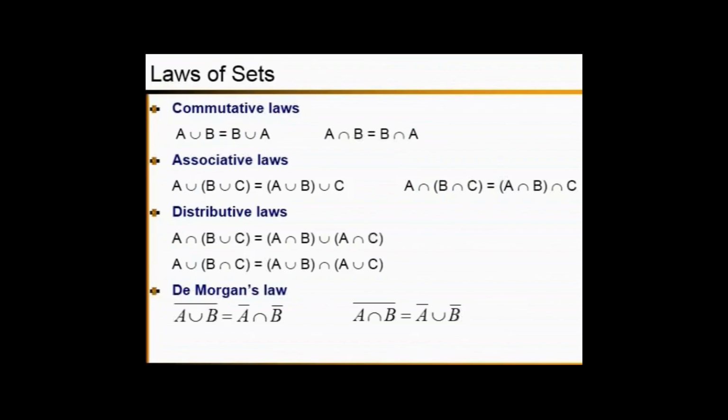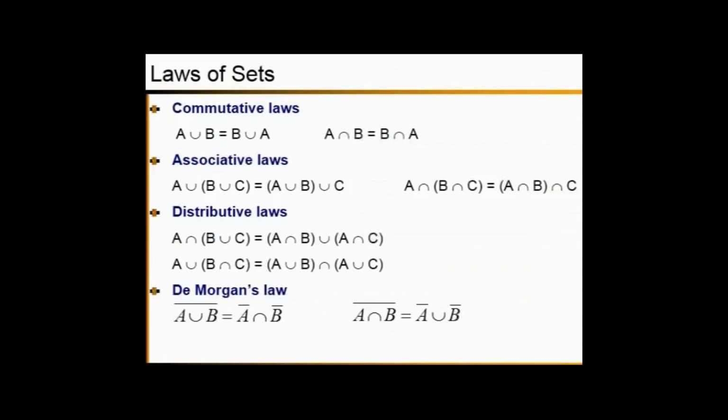You can apply the same associative law for the intersections, as A intersection (B intersection C) can be written as (A intersection B) intersection C.